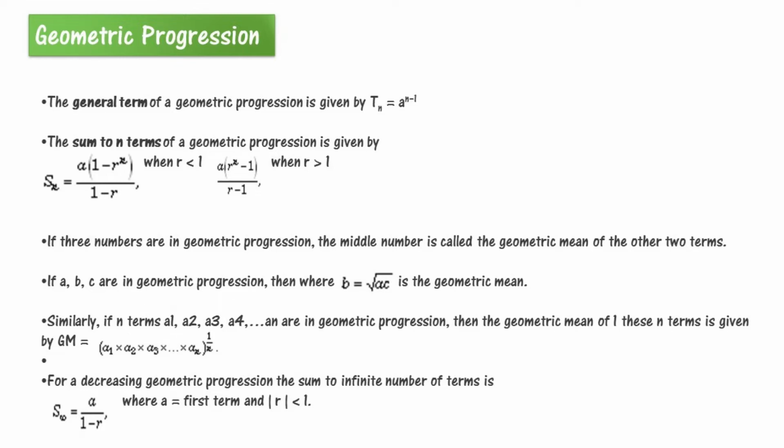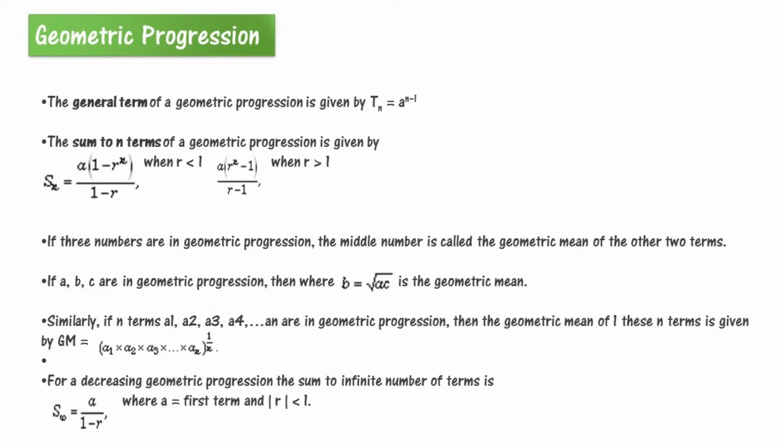When r is greater than 1, the sum is a(r^n - 1)/(r - 1). Now, if three numbers are in geometric progression, then the middle number is called the geometric mean. If a, b, c are in geometric progression, then b is equal to the square root of ac, which is the geometric mean.